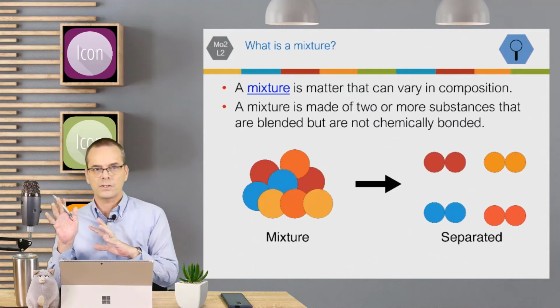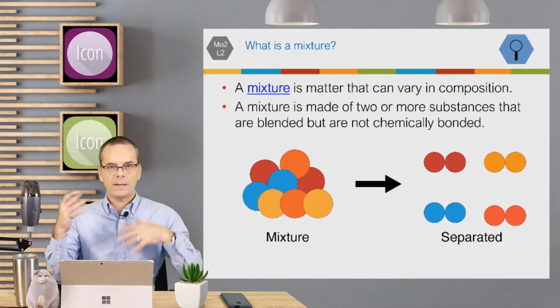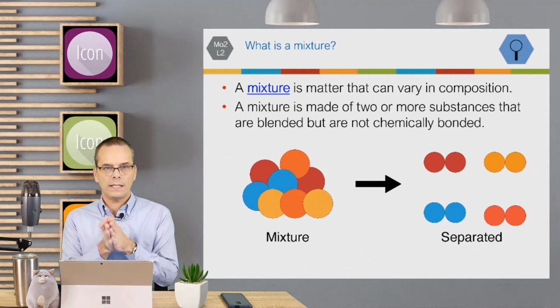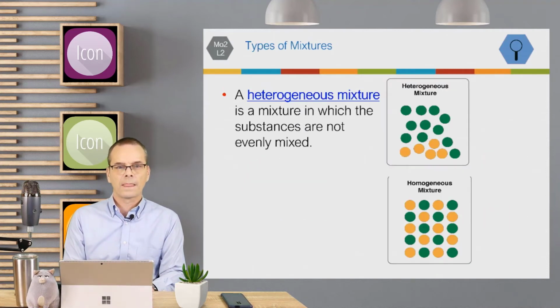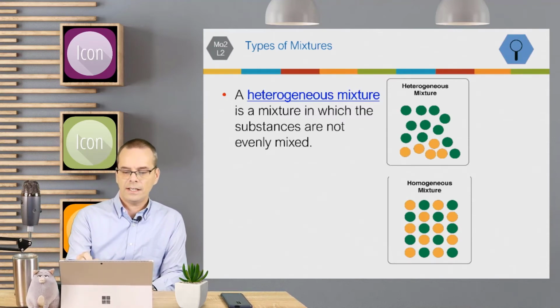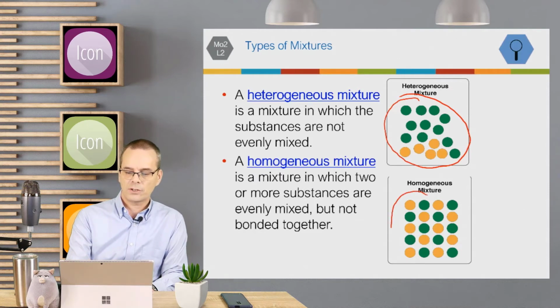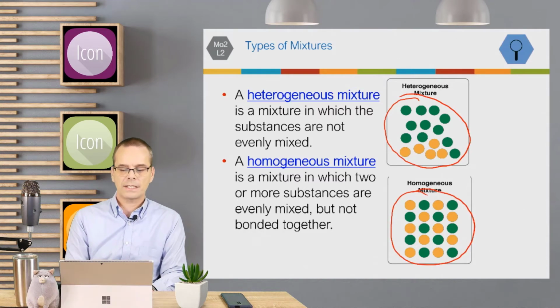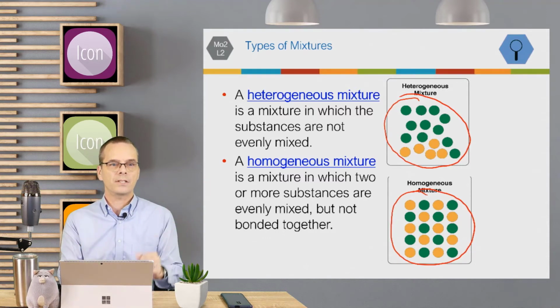Now we look at mixtures. Mixtures are matter that can vary in composition. They're made up of two or more substances that are all blended together, but they're not chemically bonded. You have the heterogeneous mixture, which is not evenly mixed, or you have the homogeneous mixture, where everything is evenly mixed together. Heterogeneous and homogeneous are the two types of mixtures.